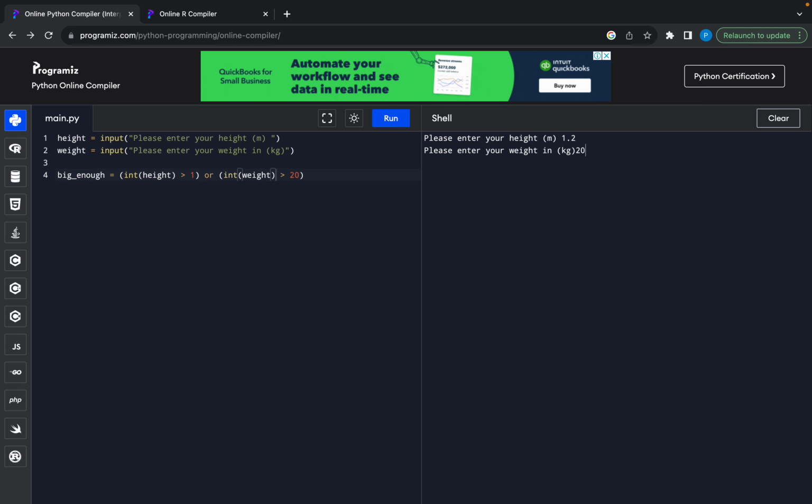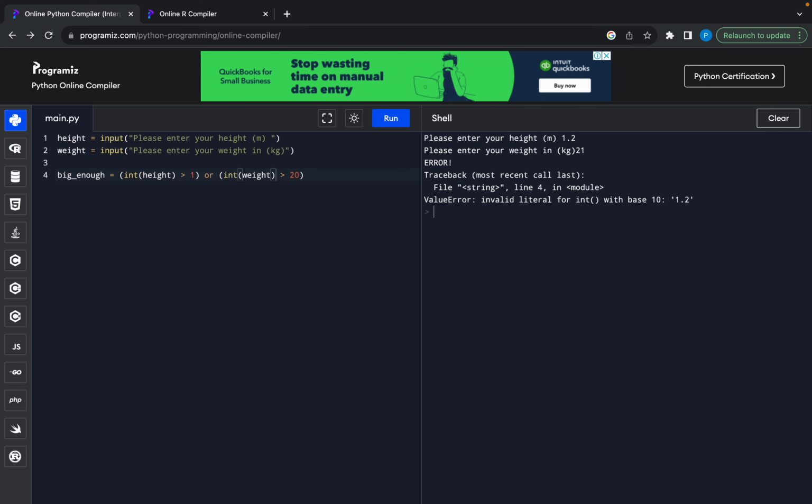Kgs, I'm 20 kg, or 21, so I'm heavy enough. And there's an error, okay? And I knew this was going to happen. It says there, invalid literal for an integer. It's a base 10 number, that's 0.1. So integer means a round number, right? So 1.2 is not an integer. The value I entered is not an integer.